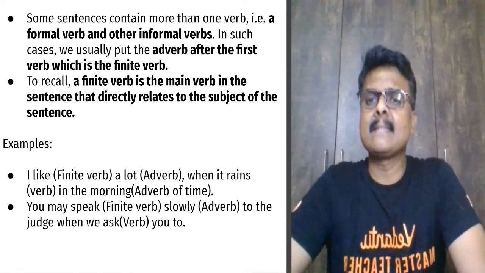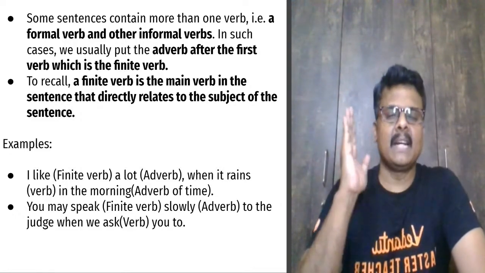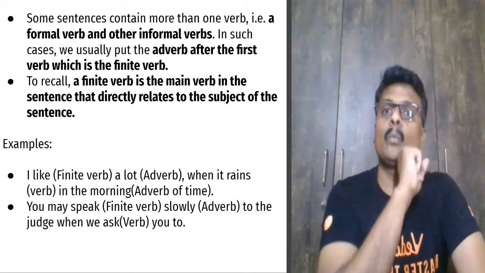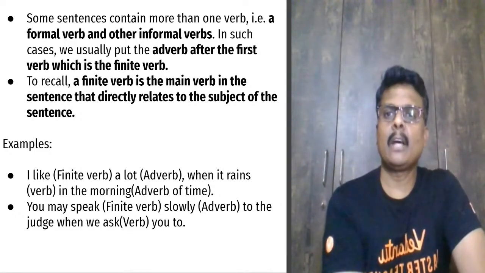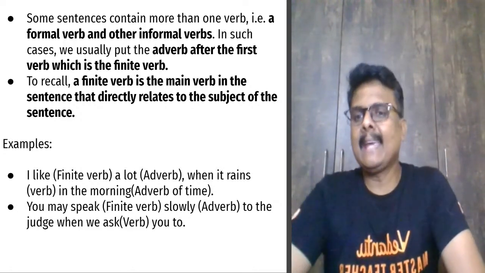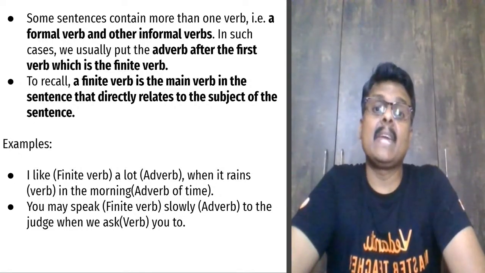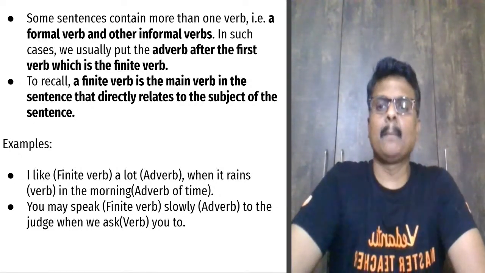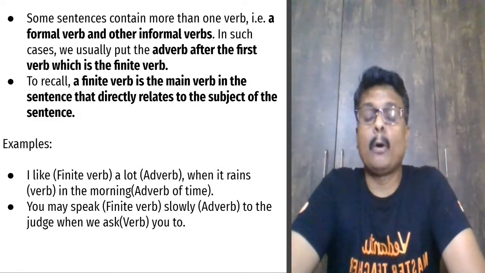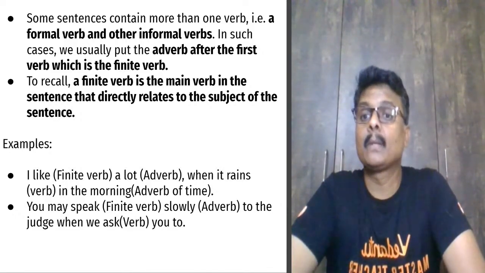Now, next, guys, there is one more sentence type before we jump into Menti. Some sentences contain more than one verb. Now an exception is coming. Generally it is subject, verb, object, only one verb. But there are some sentences where there are more than one verb. Look at the example: I like a lot when it rains in the morning. Like is a verb, a lot is an adverb, and rains is again a verb. So there are two verbs here. Like is one verb, rains is another verb.